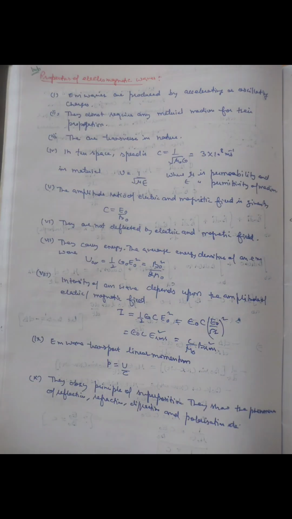They are produced by accelerating or oscillating charges. They do not require any medium for their propagation. They have a transverse nature. Their speed is equal to 3 into 10 raised to power 8 meter per second. Speed changes in a medium. They are not deflected by electric or magnetic fields. c is also equal to the ratio of the amplitude of the electric field vector and the magnetic field vector.